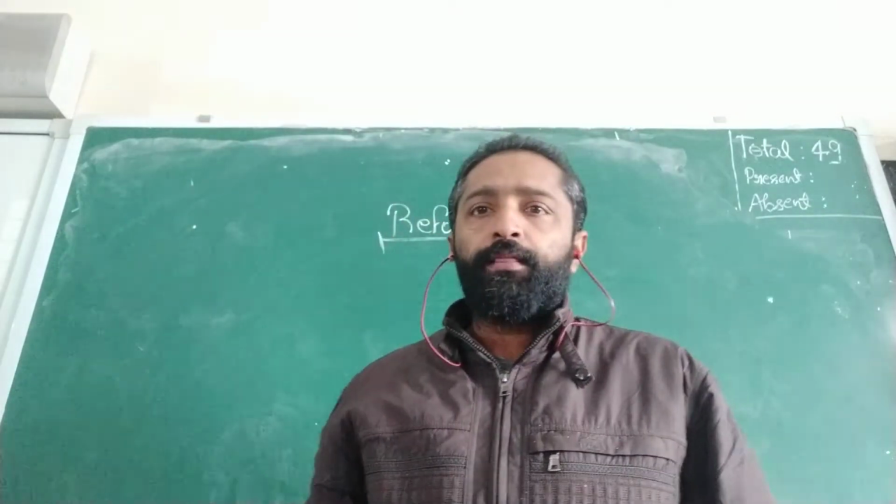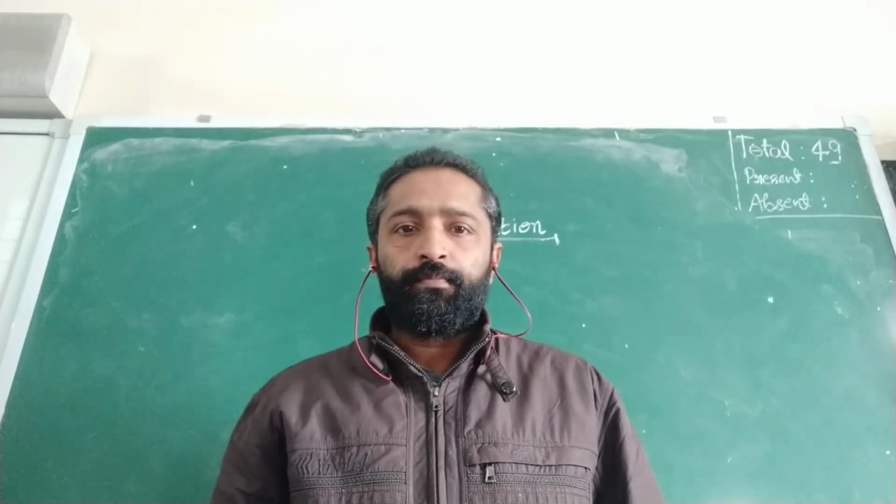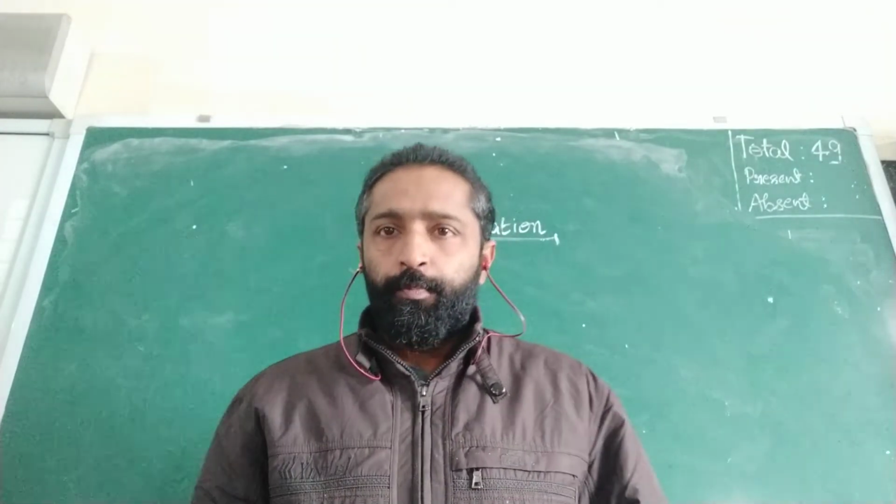Now, how to define the term Reformation? What does it mean?